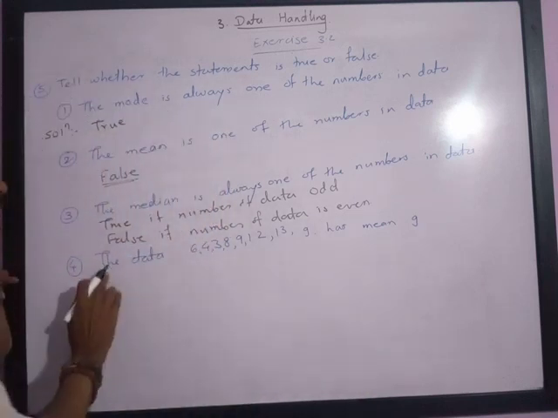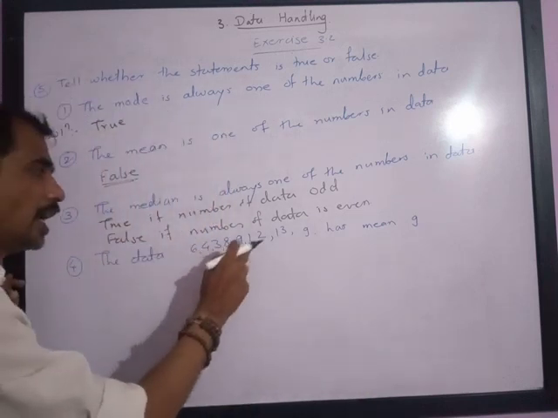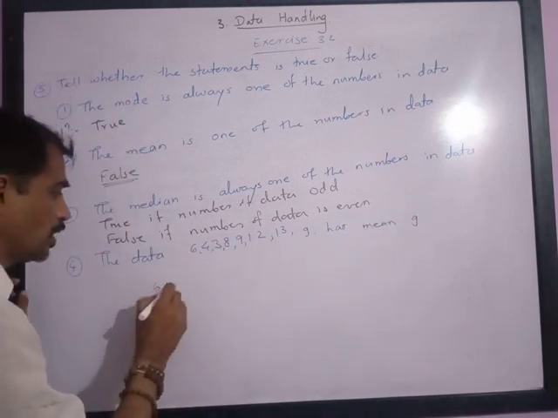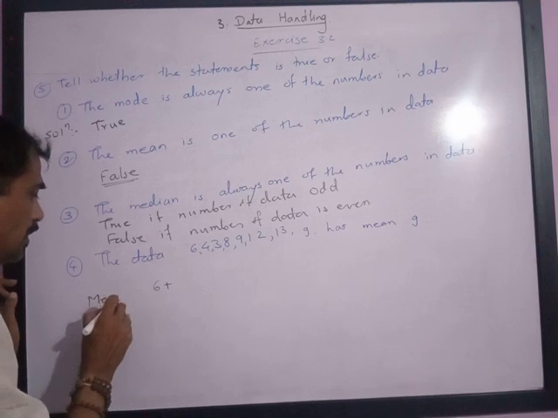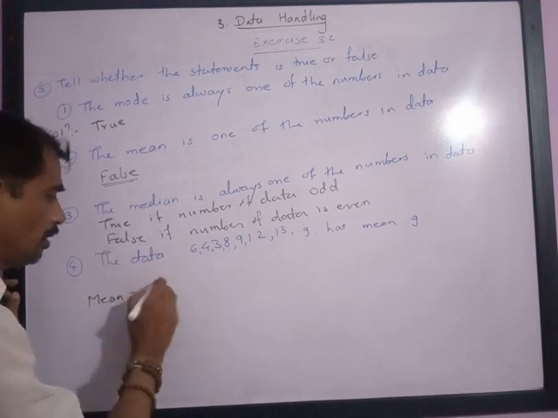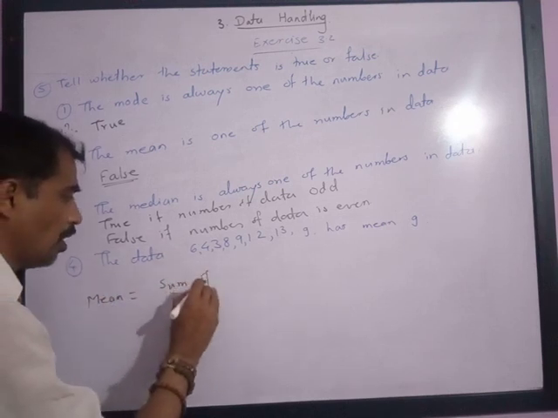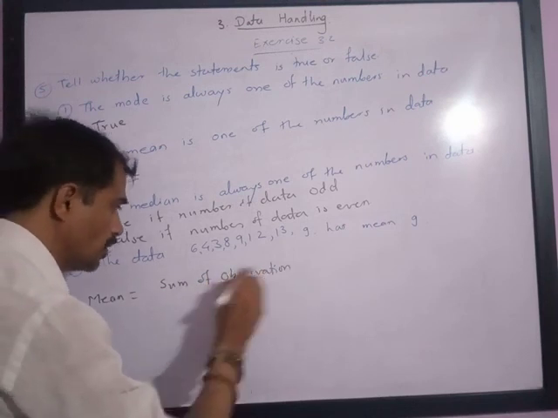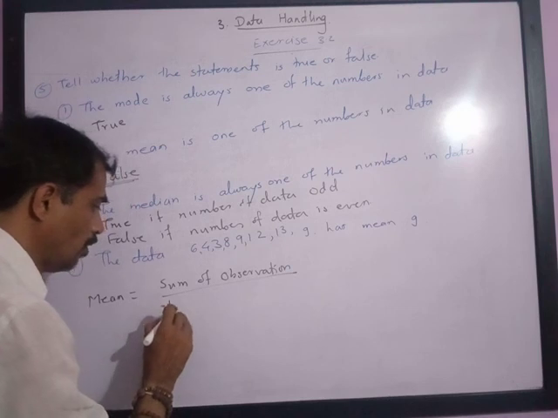Next is: the data 6, 4, 3, 8, 9, 12, 13 has mean 9. Let us check. Mean is equal to the sum of the data upon the number of observations.